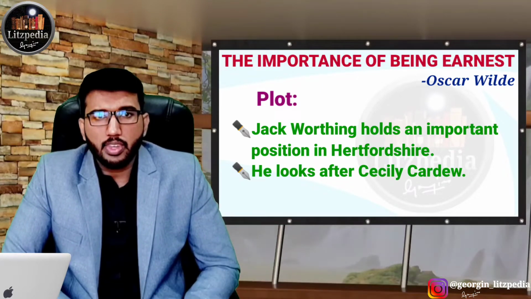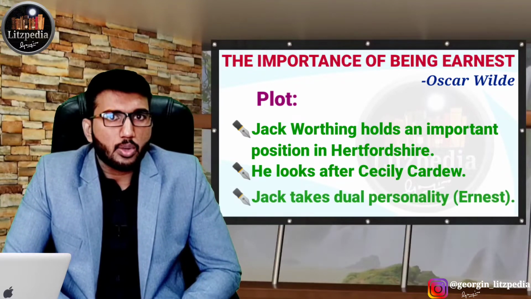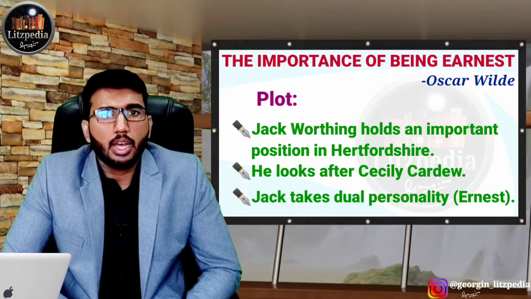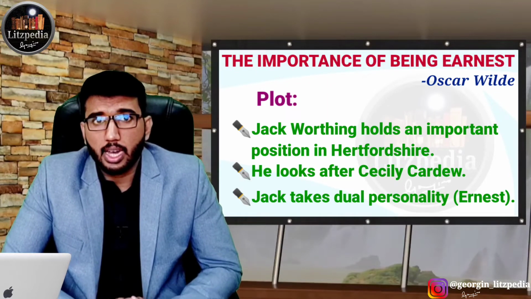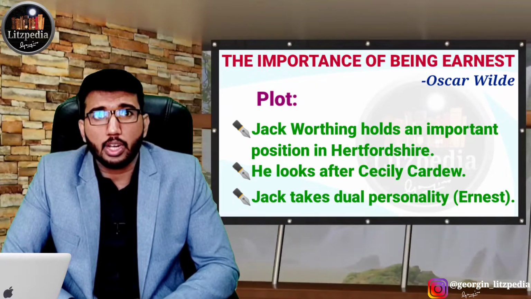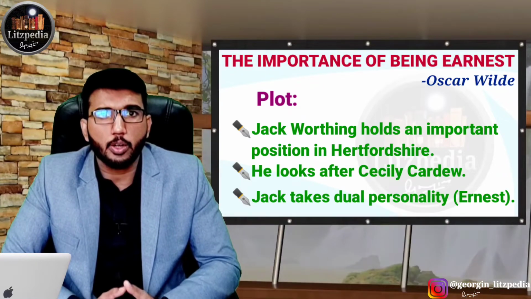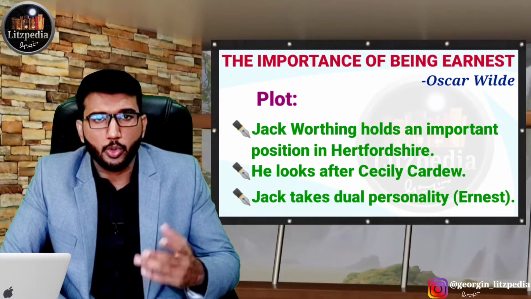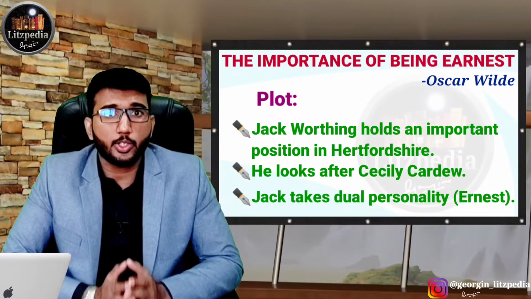Because of this, in the play he takes on a dual personality. As an excuse, he uses the name Ernest. He convinces people that he has a friend named Ernest on the other side of the city, whom he needs to take care of because he is a morally indecent person. By making this excuse, he tells the members of the household that he needs to go back for a few days to look after Ernest, and by saying that, he goes and enjoys himself in the city.